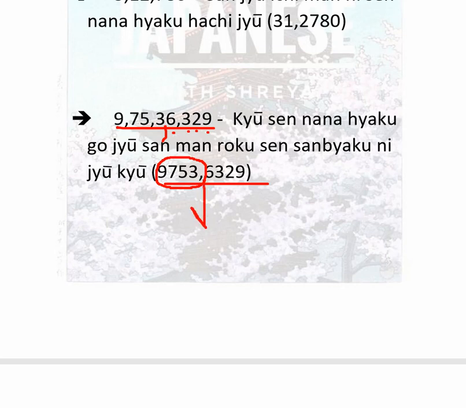Put man here and then this number. 6,000 is rokusen, 300 is sambyaku, 29 is nijukyu. So the whole will be kyusen, nanahyaku, gojusan, man, rokusen, sambyaku, nijukyu.